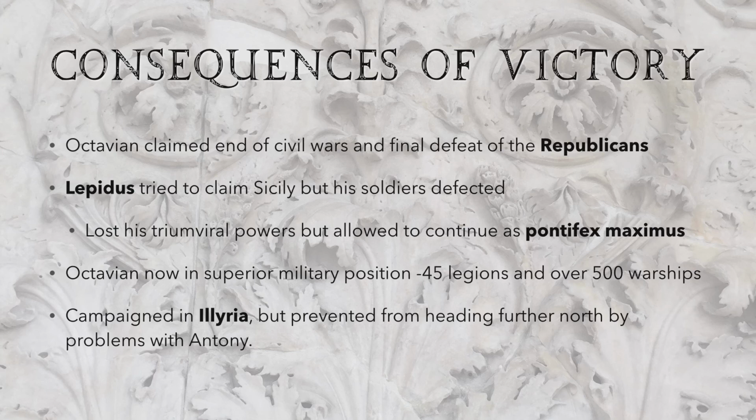So he was stripped of his powers, but he was allowed to continue as Pontifex Maximus, or chief priest of Rome. Because of this position, he was sacrosanct, he couldn't be hurt or harmed, and so it would be sacrilegious and immoral for Octavian to get rid of him. So Octavian now has a very superior military position. He's got 45 legions, over 500 warships. So he campaigns in Illyria, northern Greece, and he would have continued north to conquer the Danube lands, but as we'll see, problems arose with Antony.